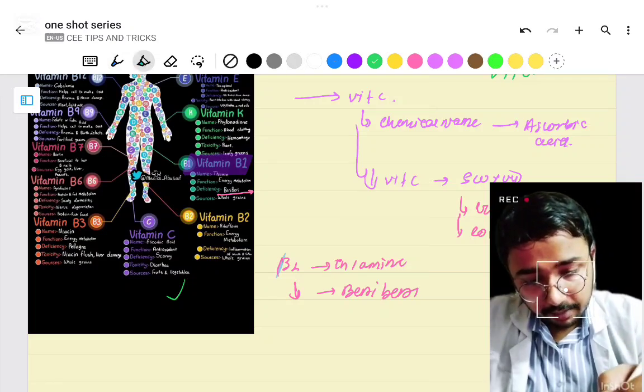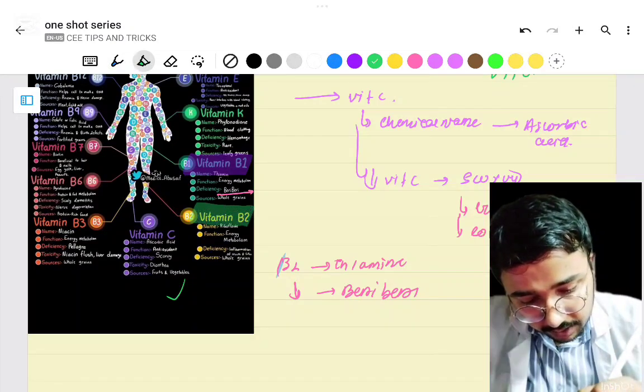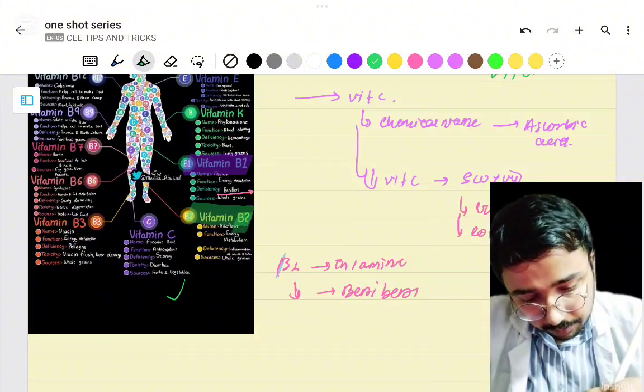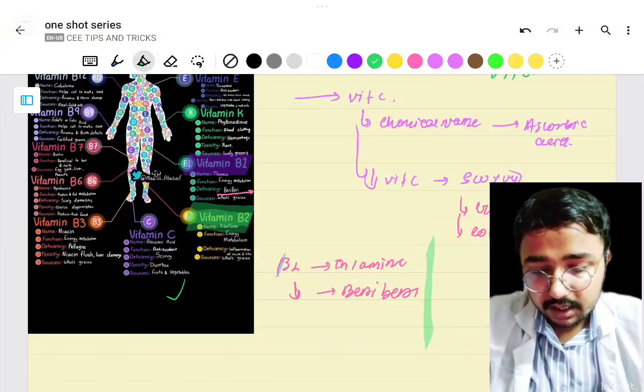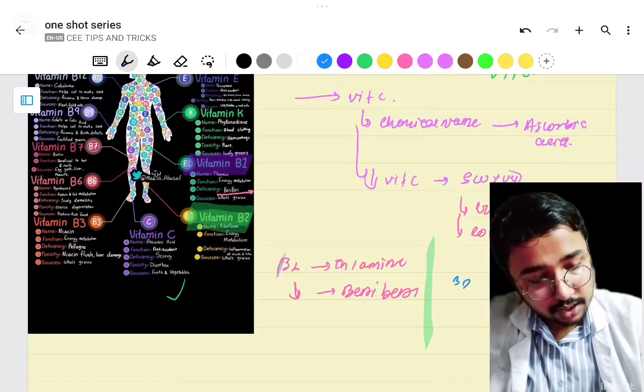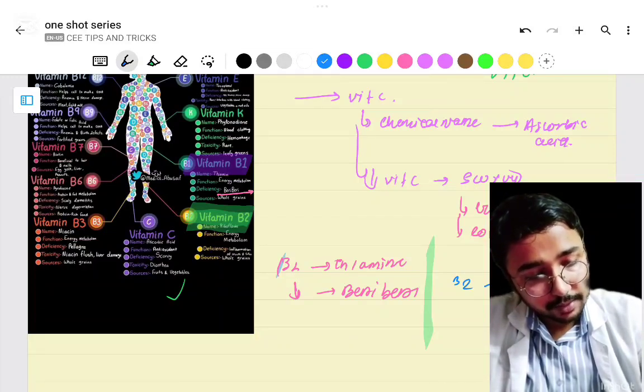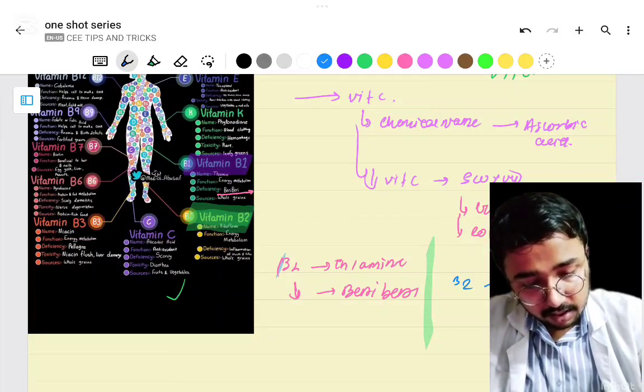In the same manner, let's study vitamin B2. Vitamin B2's chemical name is riboflavin.